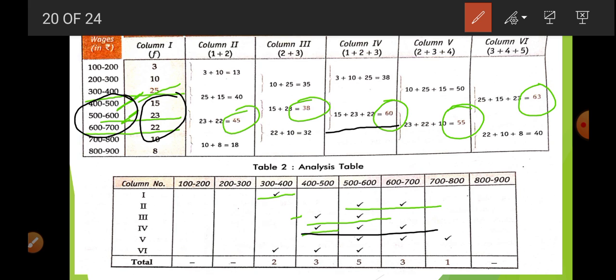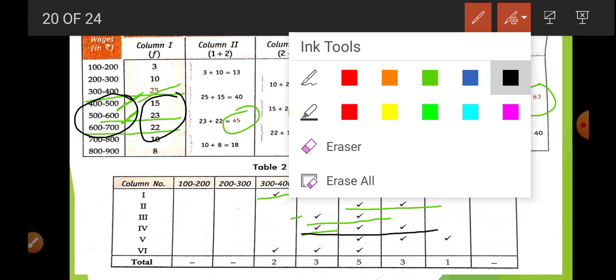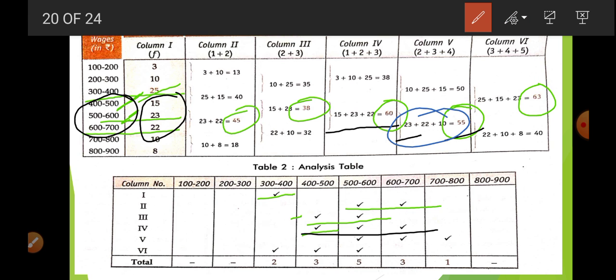So you can see here. Now 55 is the highest value, that is the sum total of 23, 22 plus 10. Okay, so here these are the numbers 22, 23 and 10. So we are going to put marks for all these three. Here you can see. Okay, after that 63 is the highest value, that stands for 25, 15 and 23, so from here to here. Okay, now we are going to add all these ticks.